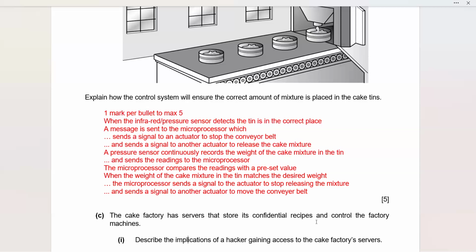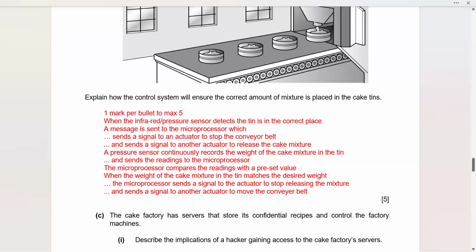The microprocessor compares the readings with the preset value, for example, if it's a 1 pound cake, just an example. So as soon as it has reached that 1 pound level, what will happen then? When the weight of the cake mixture matches the desired weight, the microprocessor sends a signal to the actuator to stop releasing the mixture and sends another signal to another actuator to move the conveyor belt.